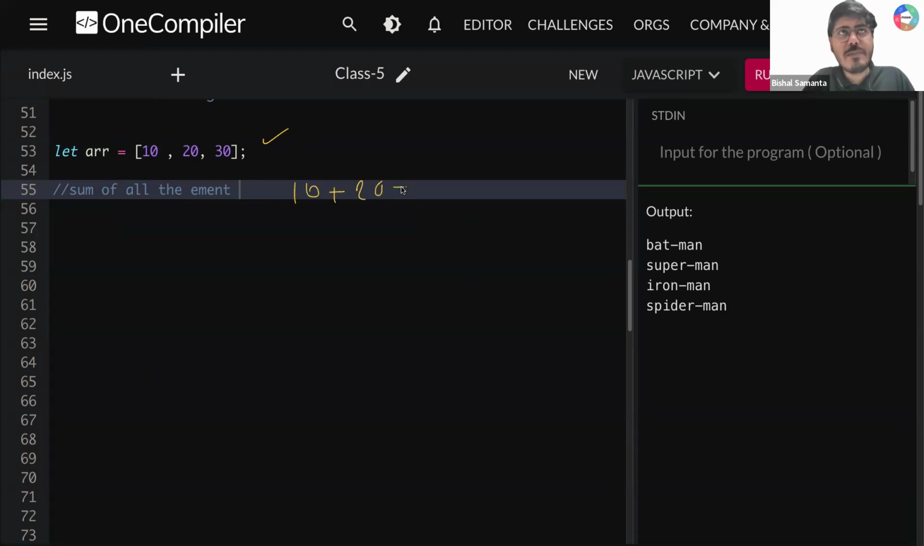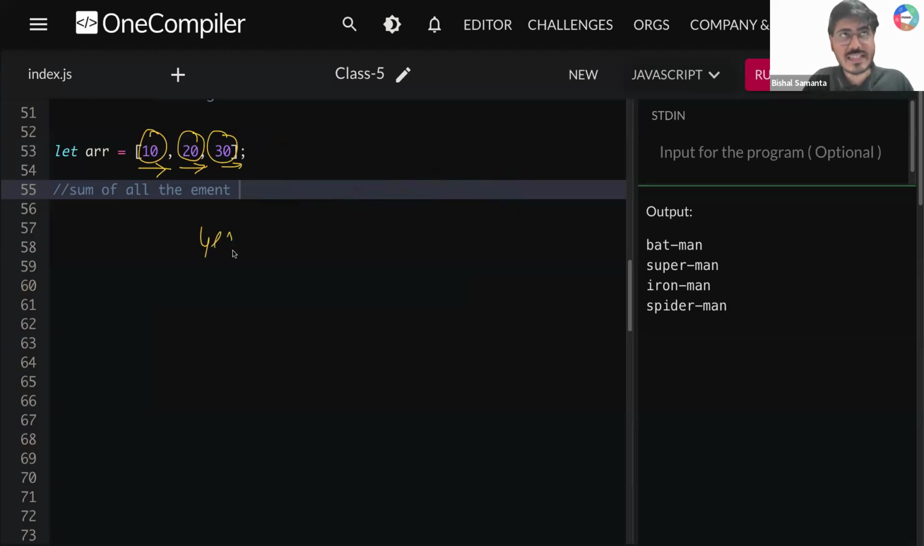10 plus 20 plus 30. So your sum will be 60. So I need to print 60 as output, right? Now tell me one thing. अगर आपको सारे एलिमेंट का सम कैलकुलेट करना है, do you need to iterate? पहले आपको ये वैल्यू देखना है, फिर ये वैल्यू देखना है, फिर ये वैल्यू देखना है. So do you need to iterate? Are you getting a feeling of iteration?